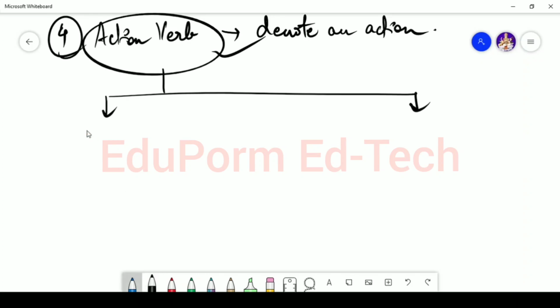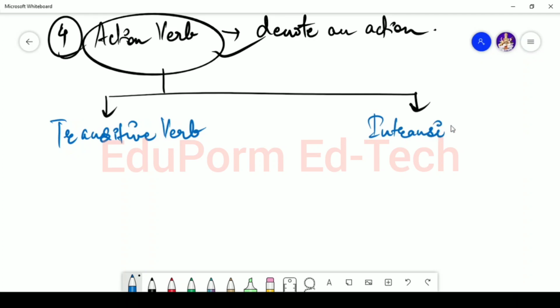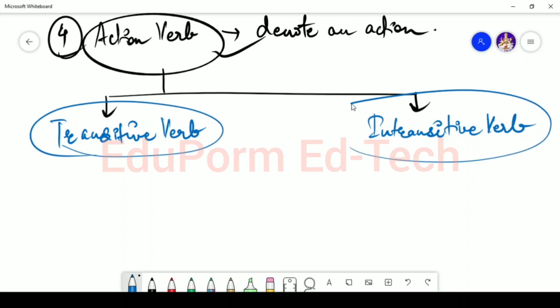And what are those two kinds? One is transitive verb and another one is intransitive verb. Now what is the difference between intransitive verb and transitive verb?